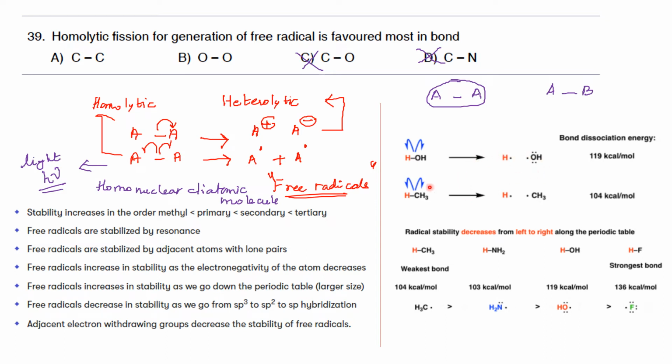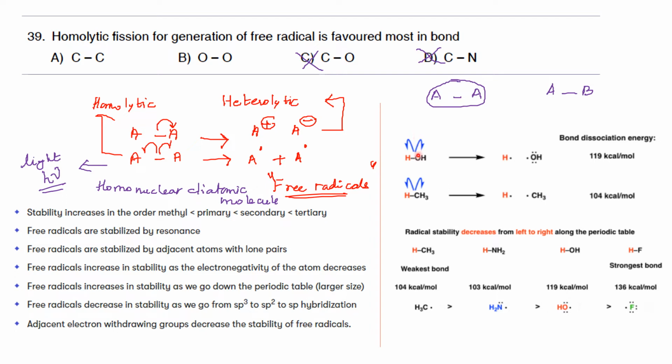When you consider these two compounds, this is water and this is methane. Now when you consider the cleavage of the hydrogen-oxygen and hydrogen-carbon bond in water and methane respectively, the products that you will get are a hydrogen free radical and a hydroxyl free radical, and here also a hydrogen free radical and a methyl free radical.